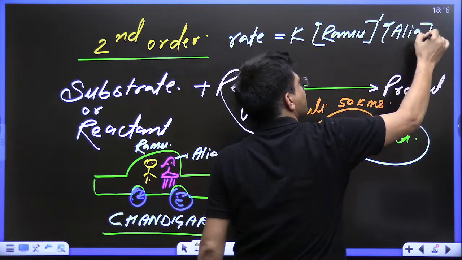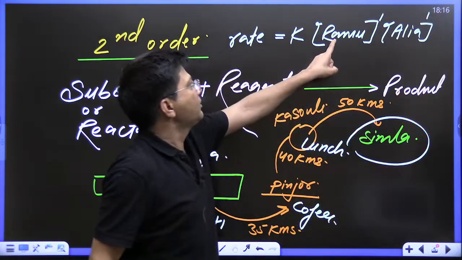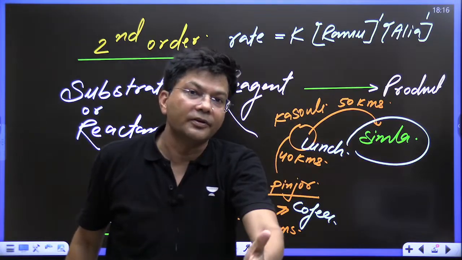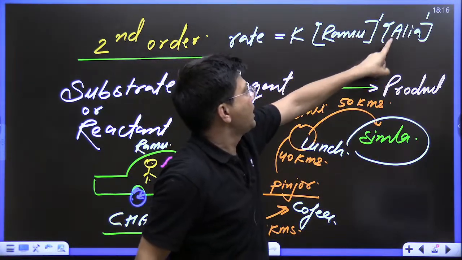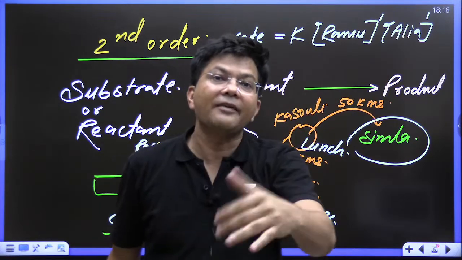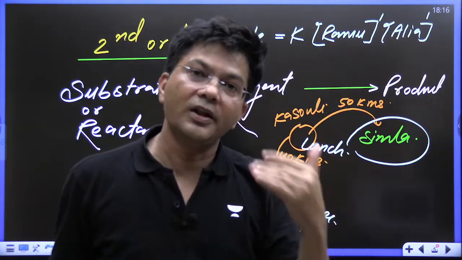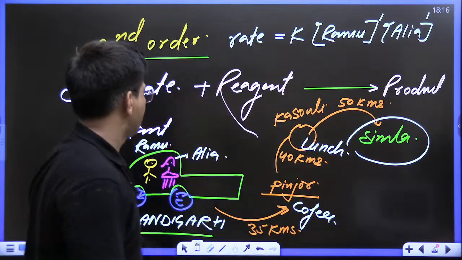Both were having the same power. We will talk about the power in chemical kinetics. So the powers of Ramu and Alia were the same. It's not like only Alia was deciding. Both of them were deciding.